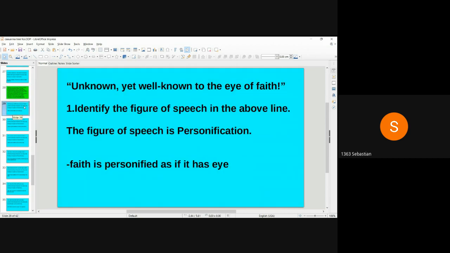Unknown yet well known to the eye of faith. Identify the figure of speech in the above line. The figure of speech is personification. Faith is personified as if it has eye.